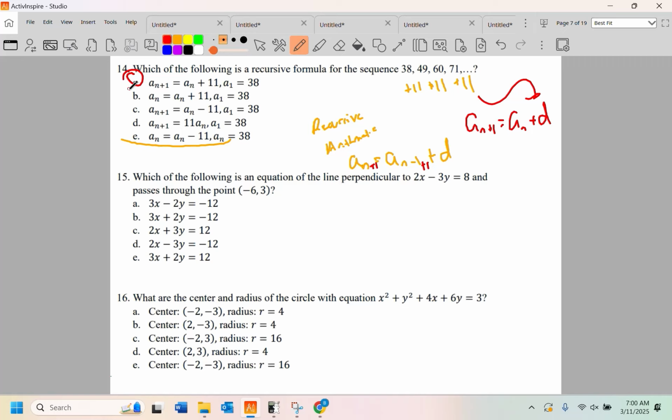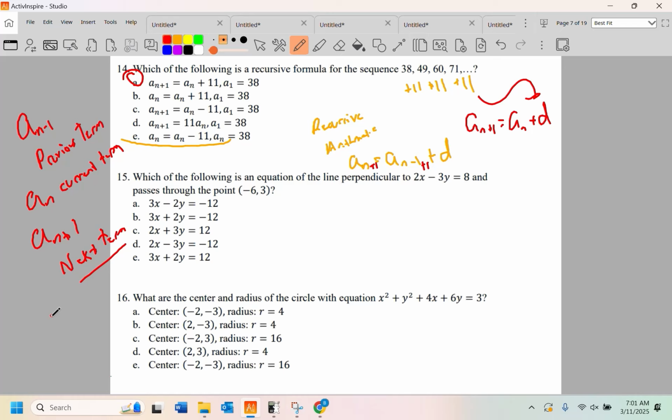When you say a sub n plus 1, you're talking about the next term. That's kind of how this is. A sub n minus 1 is the previous term. A sub n is the current term. And a sub n plus 1 would be the next term. Kind of funny, huh?